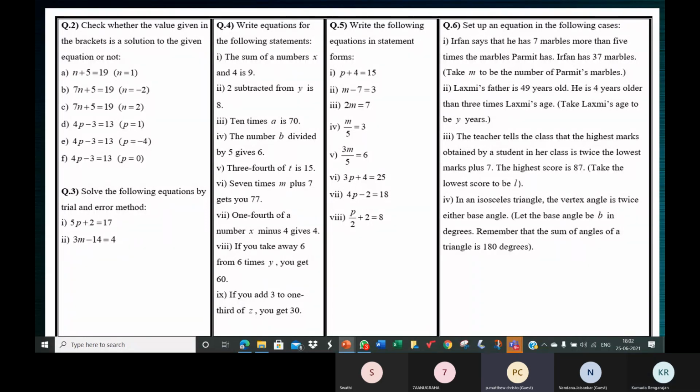Ma'am, 6. Ma'am, 3 into 6, it's 18. 18 minus 14 is equal to positive 4, ma'am. Yeah.